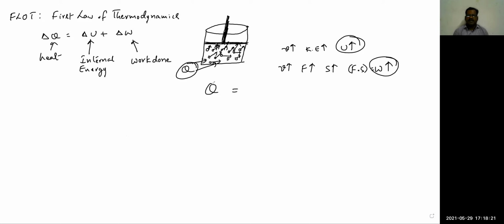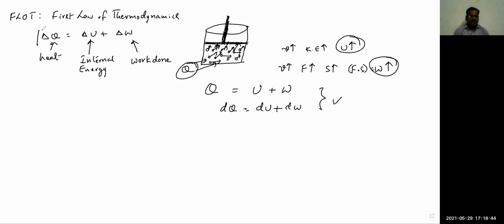That means the heat absorbed is Q, the change in internal energy is U, plus the work done by the system, W. We can write Q is equal to U plus W, or you can also write dQ is equal to dU plus dW. All are valid statements.